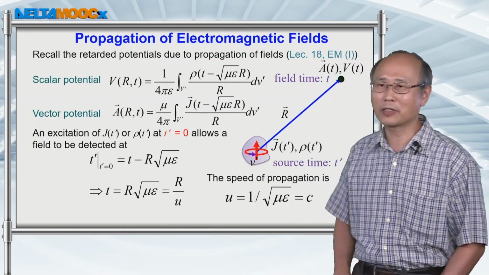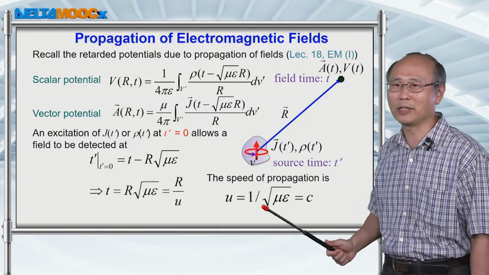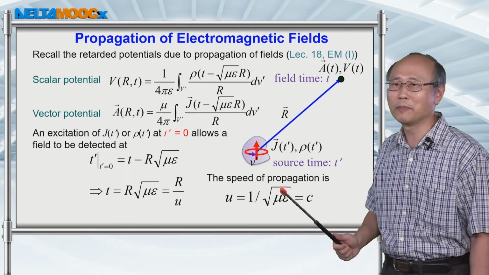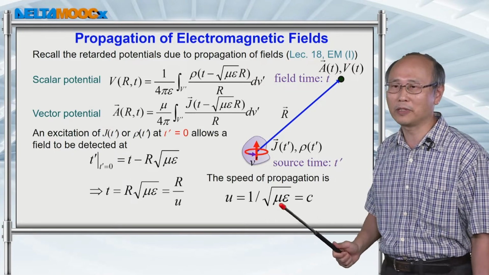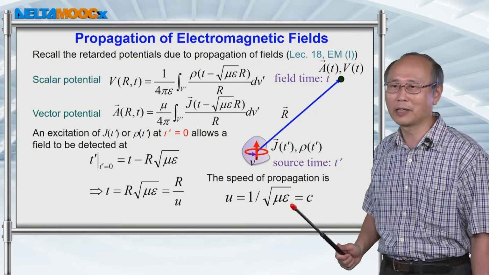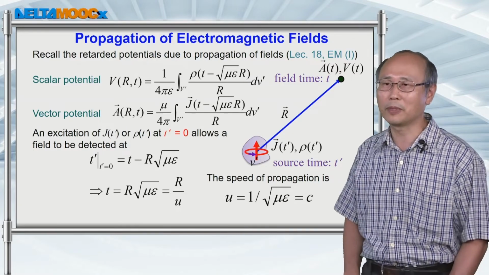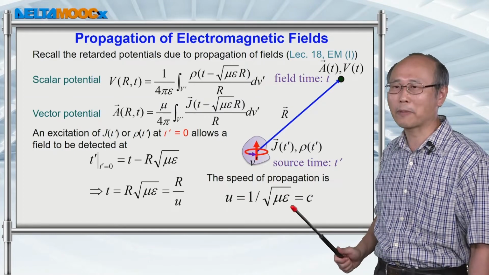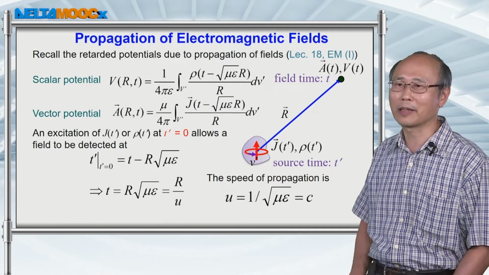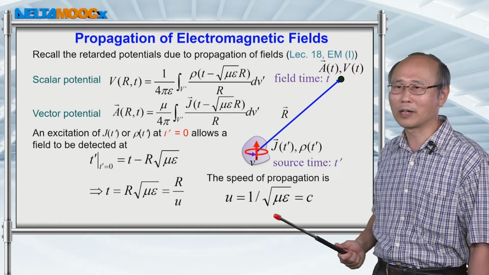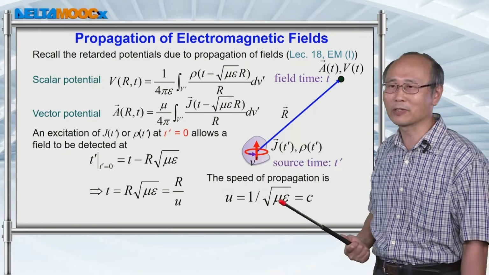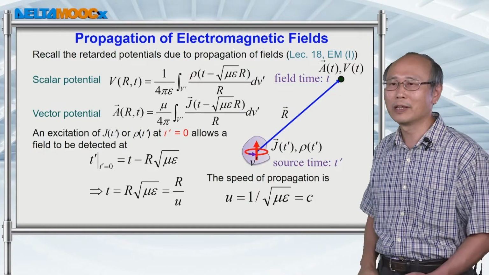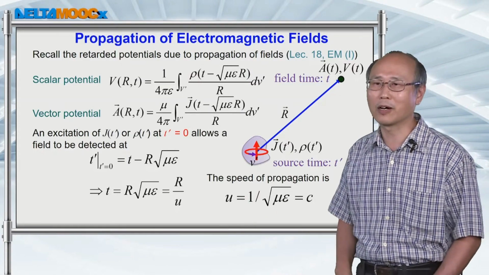This speed is calculated to be equal to 1 divided by square root of mu epsilon. Mu is the permeability of the space, and epsilon is the permittivity of the space. In vacuum, this mu and epsilon are still finite, and if you use the vacuum values to calculate this expression, then we call this the vacuum speed of the radiation.